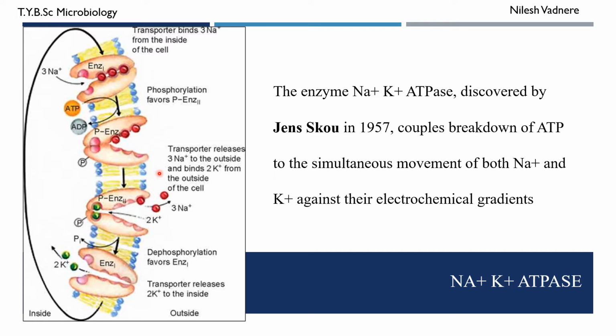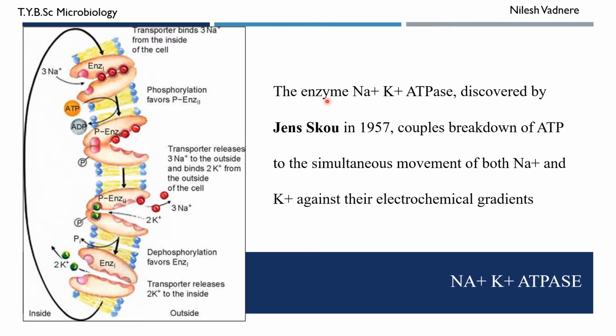So as a result, the outer surface becomes positively charged and the inner surface becomes negatively charged, and hence this type of transport is also called electrogenic transport because it creates an electrical gradient.